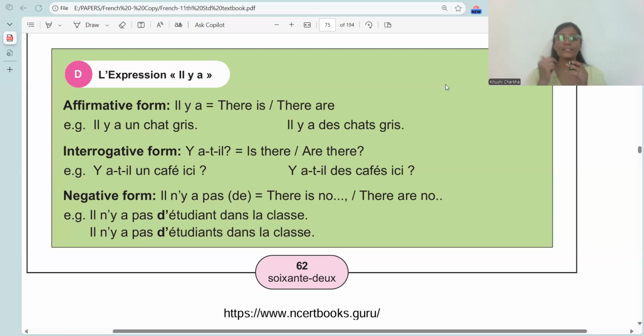I hope this expression is clear, this phrase is clear. There are 3 types, affirmative il y a, interrogative y a t il, and negative il n'y a pas de.